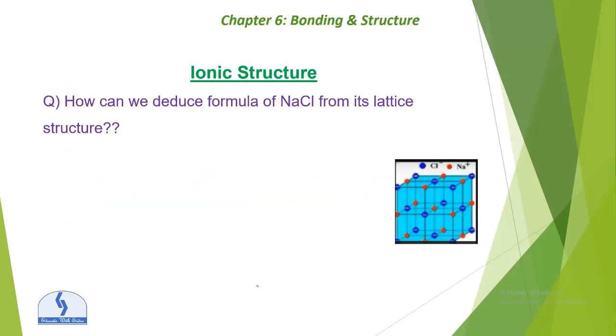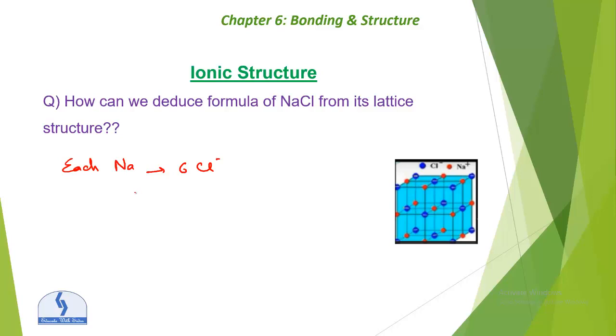Now, how can we deduce the formula of NaCl from its lattice structure? Let's see the example. The red one is sodium. Sodium is surrounded by 6 chlorine. In the diagram, you can see that the sodium ion is surrounded by 6 chloride ions, and vice versa. So what will be the formula of sodium and chlorine? NaCl.